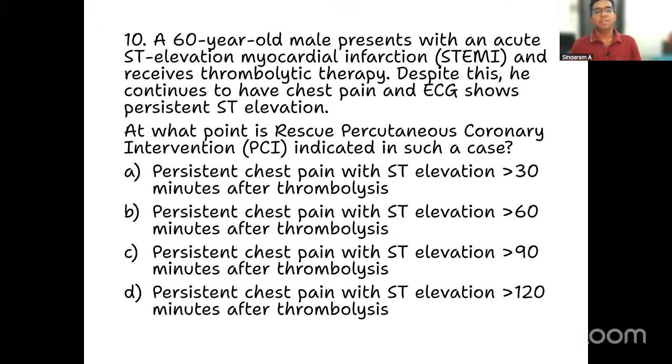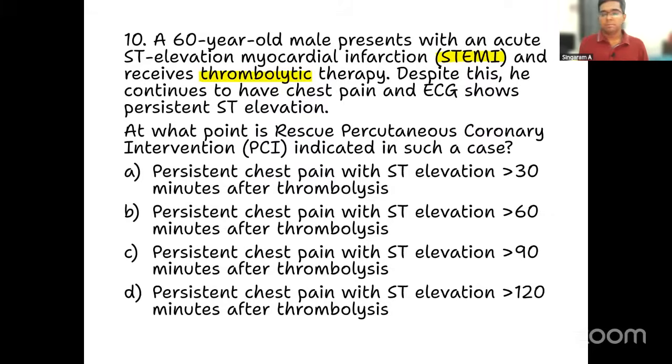Now, this is a very potential question for your upcoming exam, related to myocardial infarction. A 60-year-old male presents with an acute ST elevation myocardial infarction, or STEMI, and receives thrombolytic therapy.